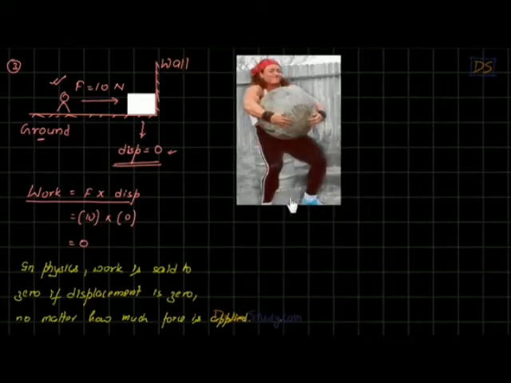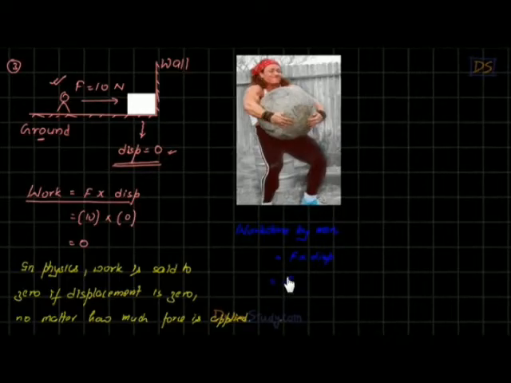Look at this photograph, students. This is a real life photograph. You can see there is a person here who is holding a big, very heavy rock in his hands. You have to calculate the work done by the man here. The work done will be force into displacement.